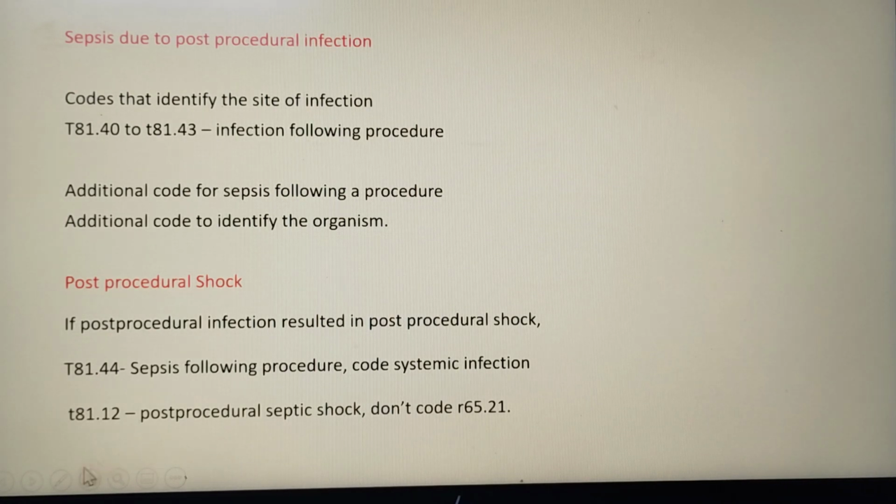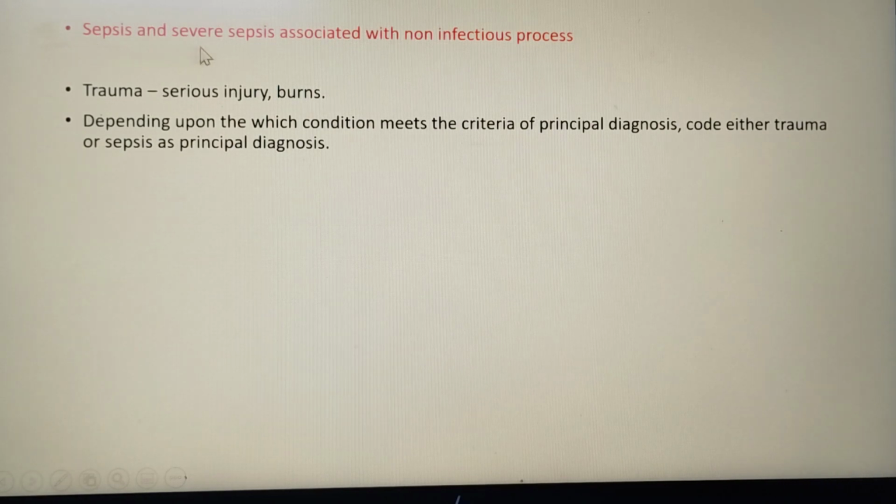Shock means these codes. Next, sepsis and severe sepsis associated with a non-infectious process. For example, if the patient has undergone trauma, like injury or burns, then because of the injury and burns he may develop infection, and further the infection converts into systemic infection. Then how will you code? It depends upon which condition meets the criteria of principal diagnosis. If the patient came for trauma or injury, and after admission to hospital he developed sepsis, then we have to code trauma first, because the reason for admission is trauma.